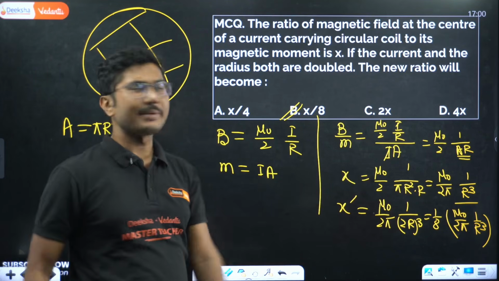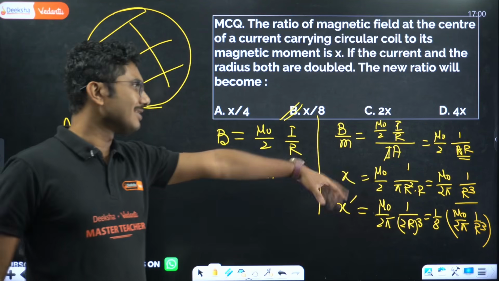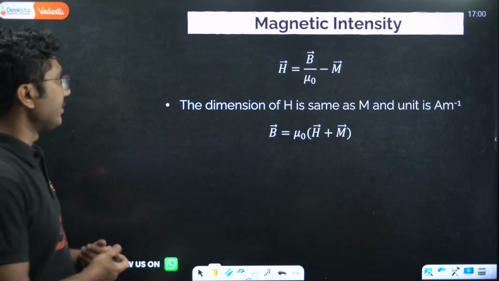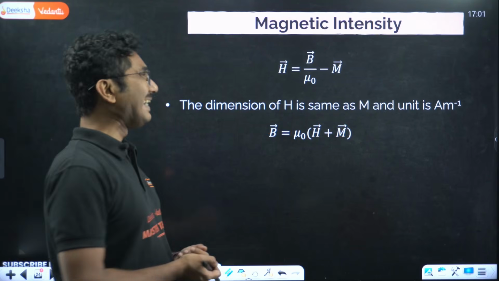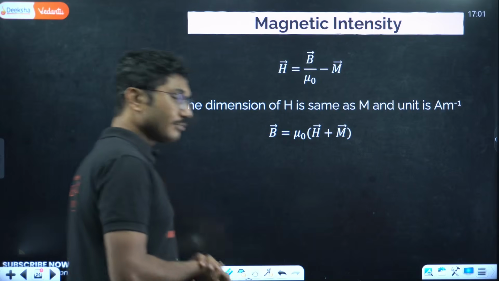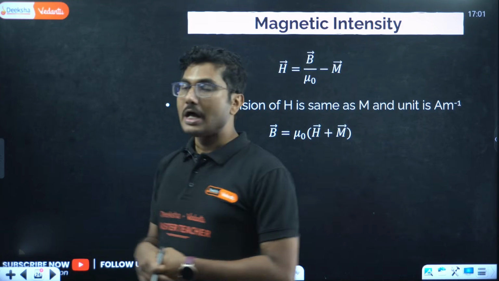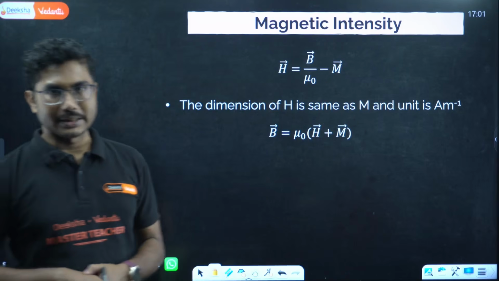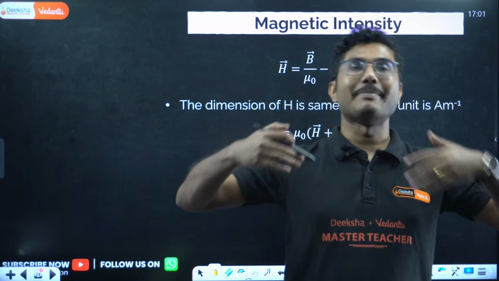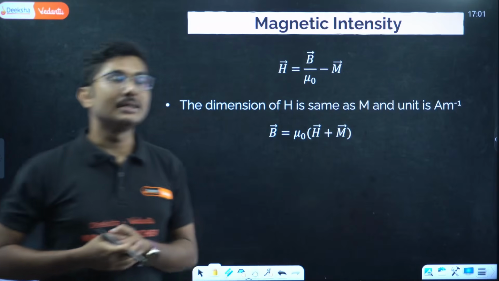As you can see, mathematics wise there is nothing there, you just need to remember two easy formulas and simplify as quickly as possible. Now let's move on. Now magnetic intensity, magnetization, etc., they all come for a material. Magnetic field itself does not require any material. Magnetic field can exist in space, but magnetic intensity and magnetization happen inside a material itself.